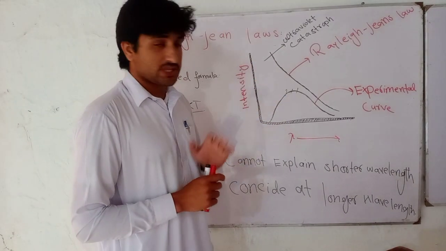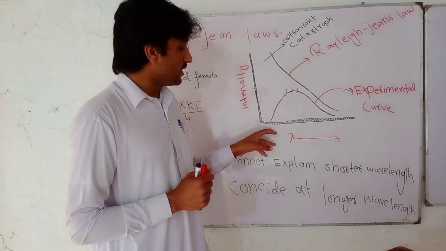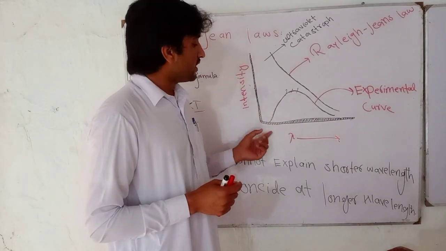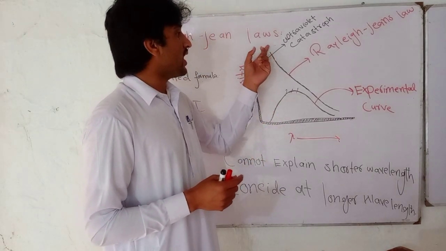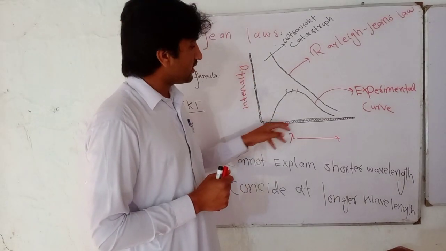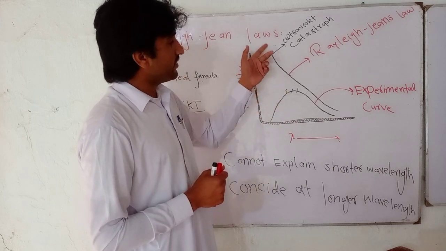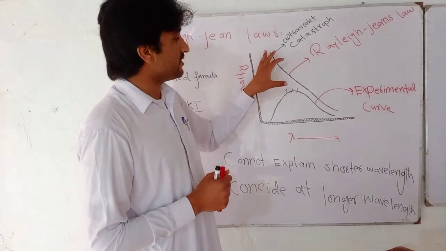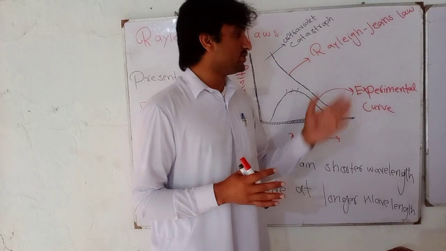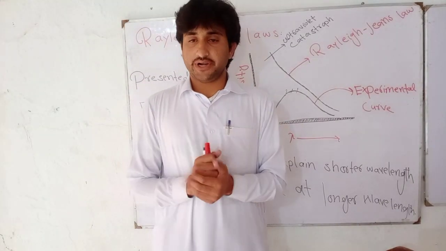But this is not possible. This is a classical theory concept. It is not possible to get infinite energy at very short wavelength. At the shorter wavelength we see from the graph that the intensity goes to infinity, which is the big failure of classical theory. So Rayleigh-Jeans law failed to explain the complete curve of black body radiation.